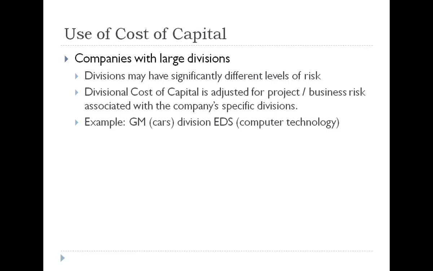Some companies have multiple divisions, and each of those divisions in many cases behave very differently from each other. One example would be a large company such as General Electric that has one division that manufactures aircraft engines and another division that makes light bulbs, or General Motors that had at one time divisions that did financing, divisions that did manufacturing of cars, and a computer technology division.